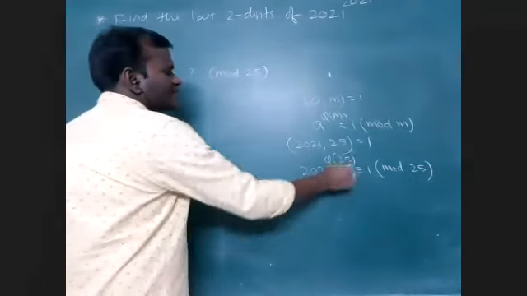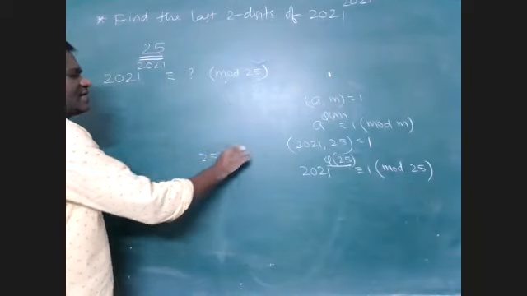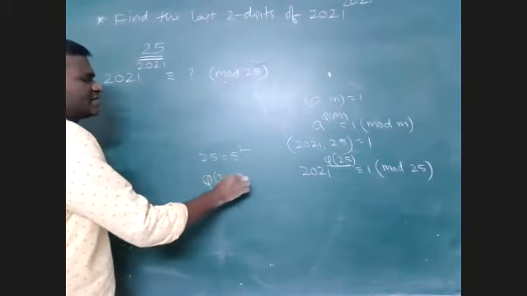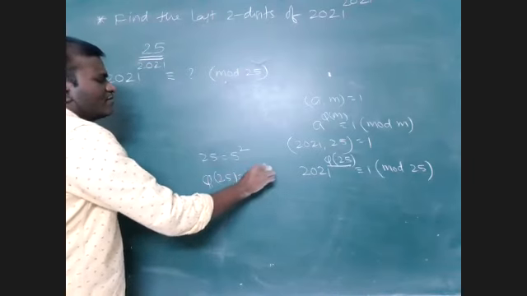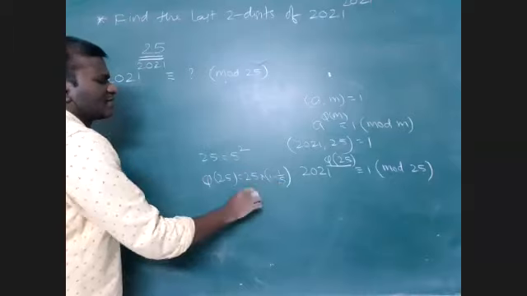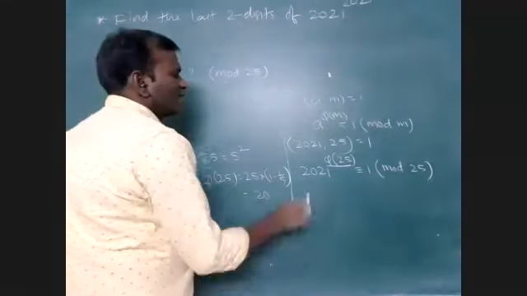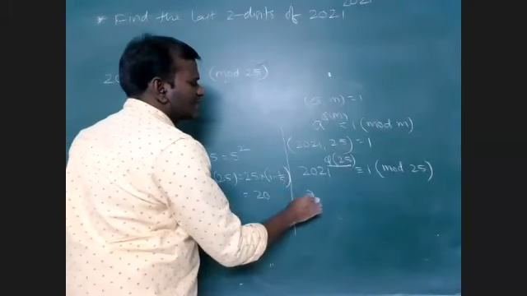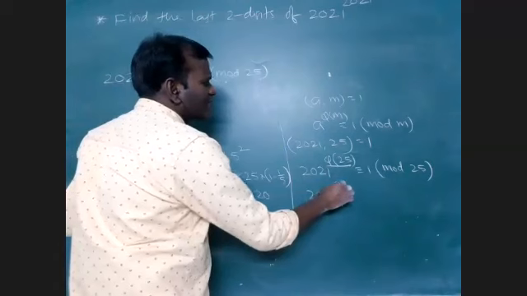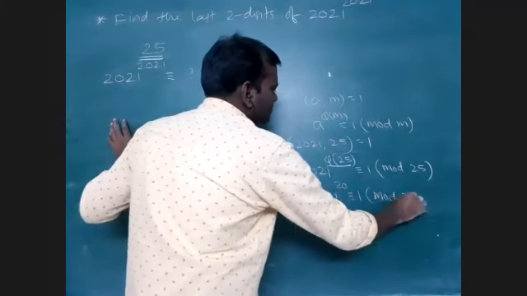Phi of 25, what is its value here? 25 can be written as 5 square here. So phi value of 25 is 25 into 1 minus 1 by 5. So that I am getting 4 by 5 of 25, means 20 I am getting. Therefore, according to Euler's totient theorem, 2021 power 20 is congruent to 1 mod 25. Am I right?